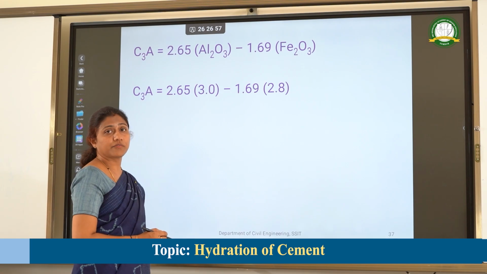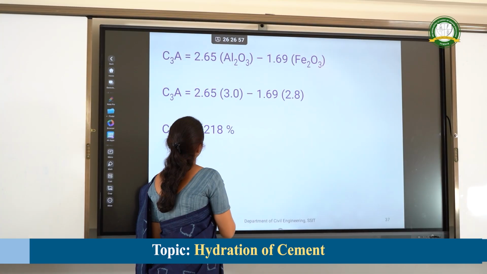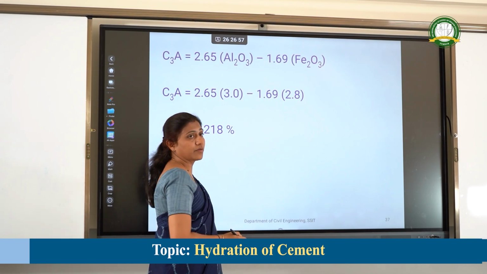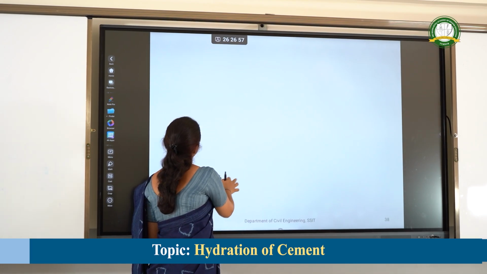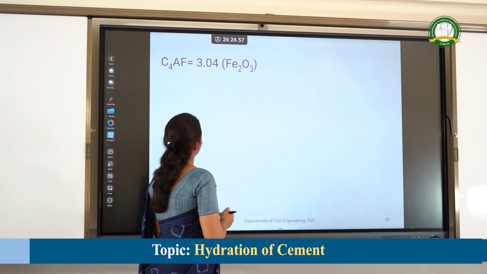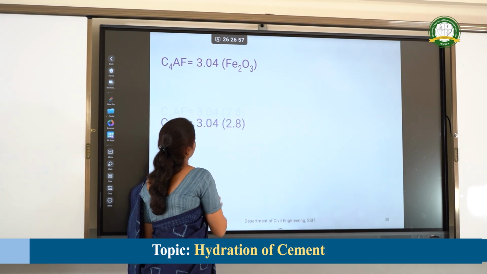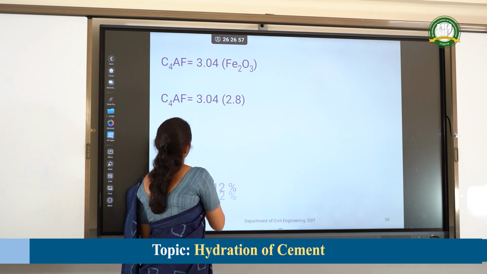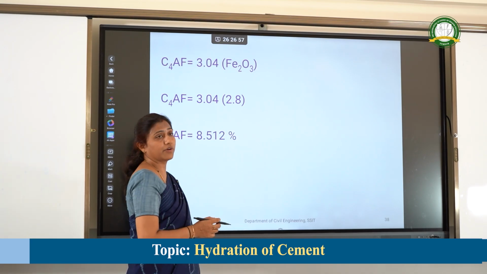Then write down the formula for C3A. Substitute the values of Al2O3 and Fe2O3. So you will get C3A is equal to 3.218%. Similarly for C4AF, write down the formula and substitute the value of Fe2O3. You will get C4AF is equal to 8.512%.